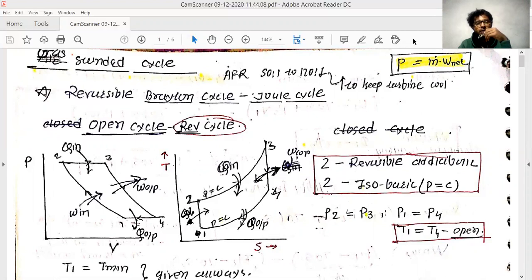And from this we are going to explain the reversible Brayton cycle. This cycle is also called the Joule cycle. It has two forms, one is the closed cycle and one is the open cycle. The basic difference between these two is that the open cycle takes air from the atmosphere and also rejects the heat to the atmosphere.